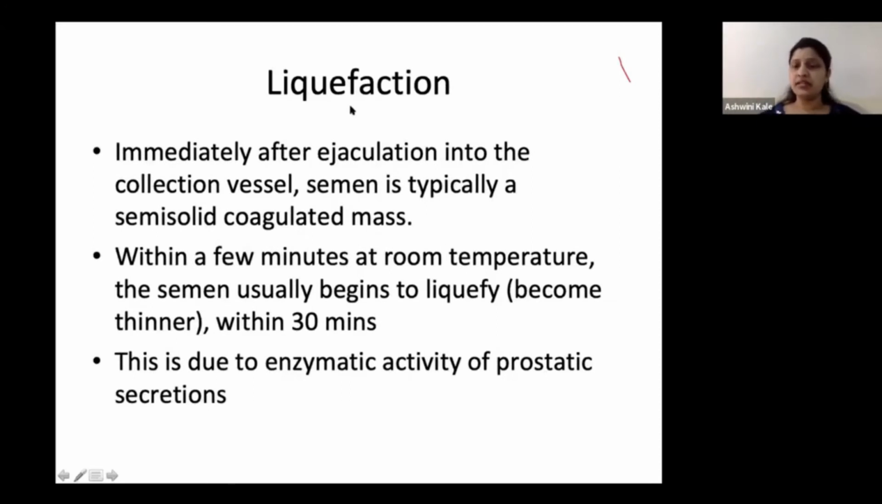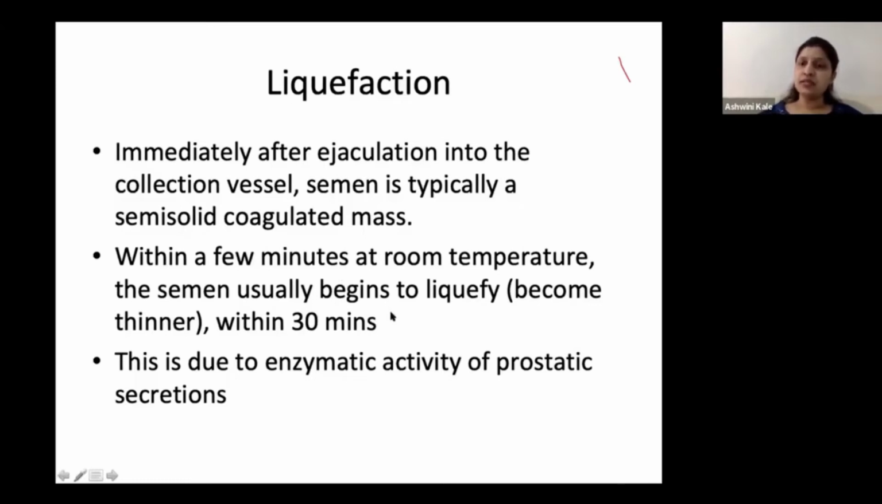Now, liquefaction. This is the most important part of semen analysis because until and unless a semen liquefies, or actually becomes liquid, you do not test for the count and motility as it may give you false results. So immediately after ejaculation, when you see the semen sample, it is typically a semi-solid and coagulated mass. And within a few minutes at room temperature, it starts to liquefy. That is because of the proteolytic enzymatic action of the prostate glands. Ideally, it should liquefy within 30 minutes.